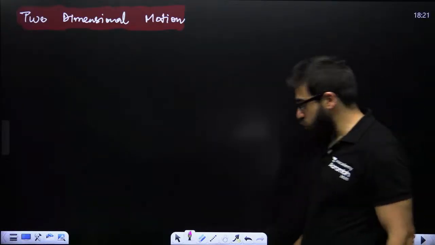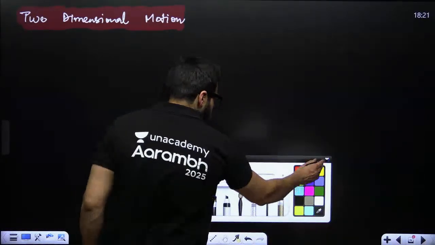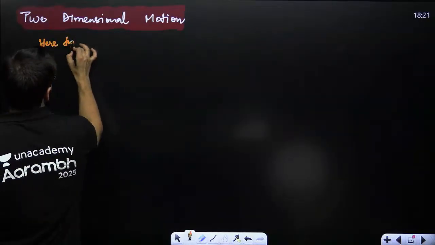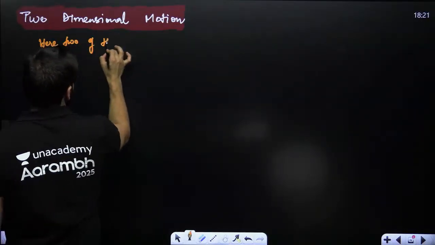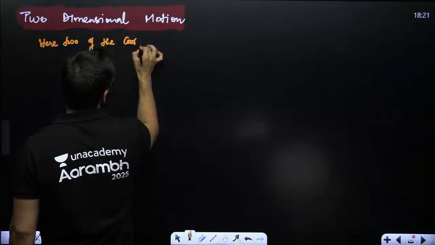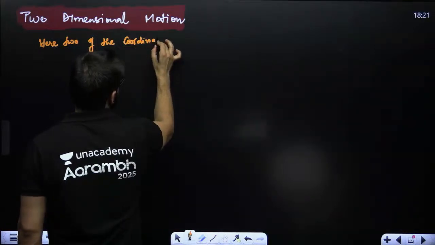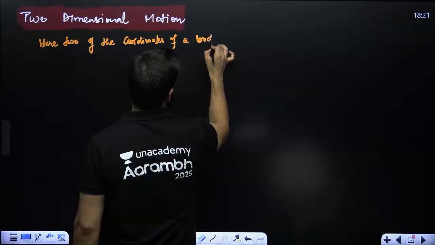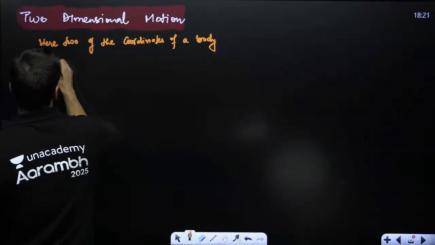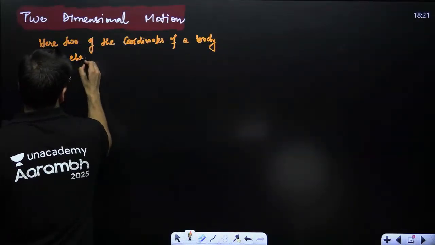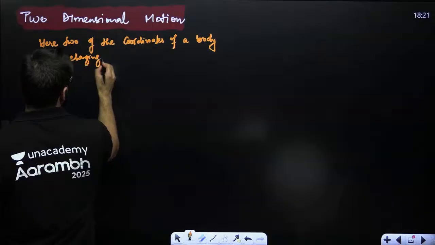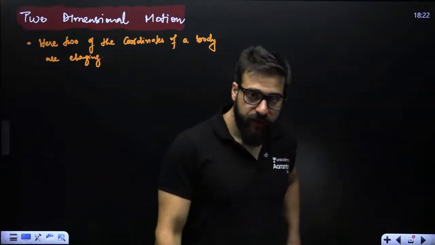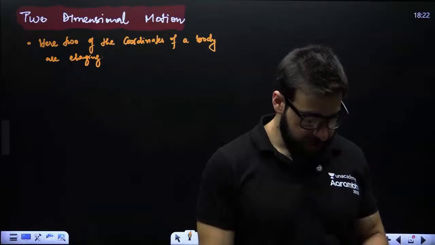Then two-dimensional motion. So here, two of the coordinates of a body are changing. In this particular case, two of the coordinates of a body are changing.